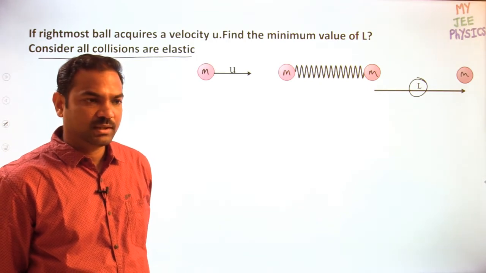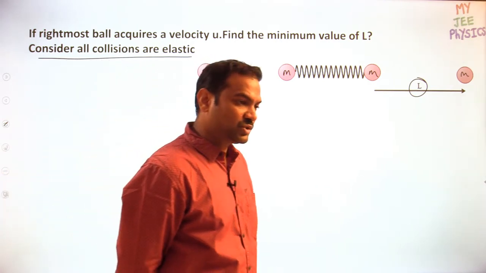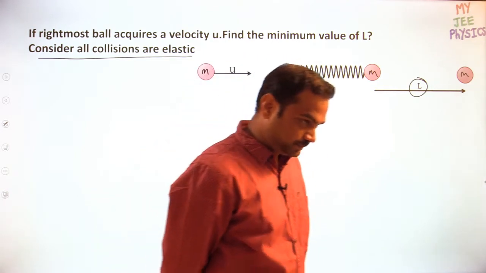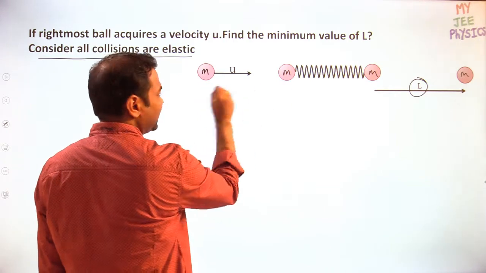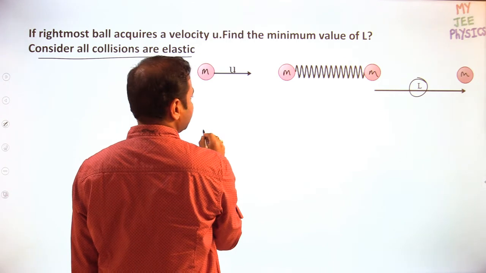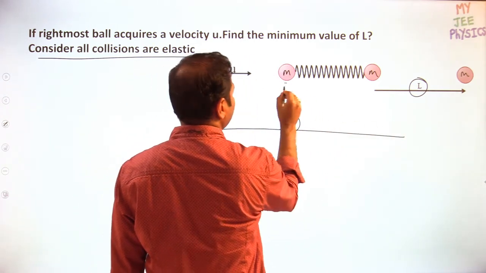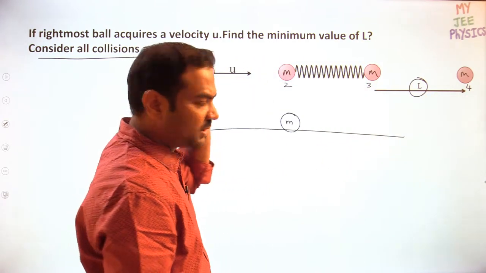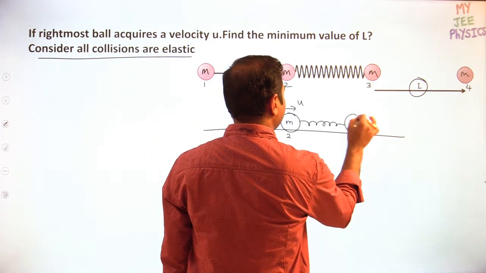Collisions are elastic and objects are identical. Then the rightmost object should get the velocity u. Anyone getting the answer? Let us see. So both are identical. After the first collision, what happens? I am drawing some diagrams here. I am naming the balls first and second. The first ball collides with the second ball, then the second ball will get the velocity u, and this is the spring. Now this is the third ball.